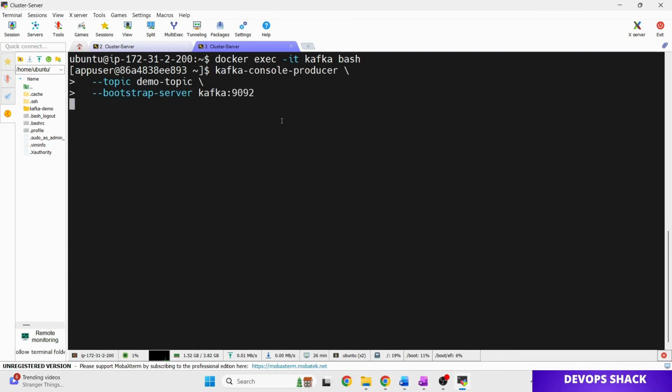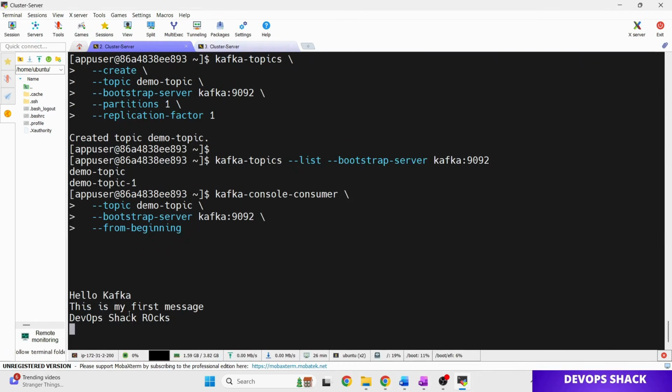Now we are going to start a producer that can produce messages. Let us type hello Kafka, then this is my first message. You can type anything, we are just doing a demo. And let's type DevOps Shack Rocks. Now we can go back and you can see all those messages are being consumed by the consumer as well, right? So from the UI also we can confirm that it is working fine.